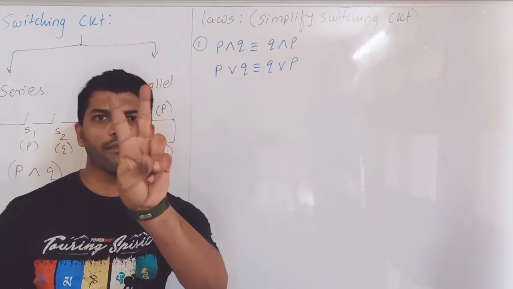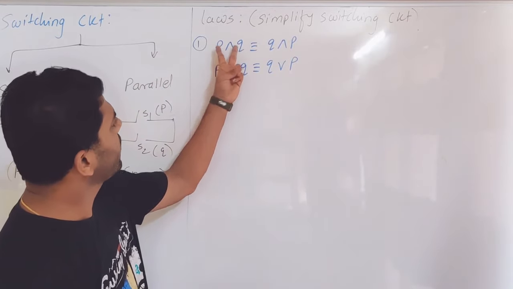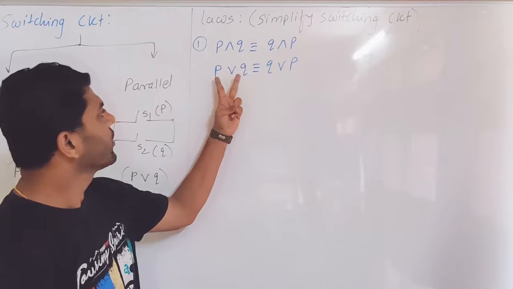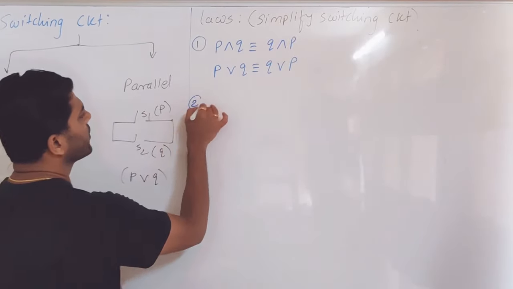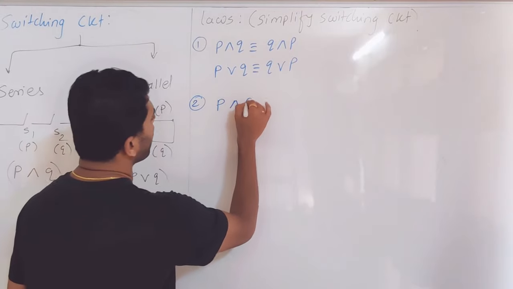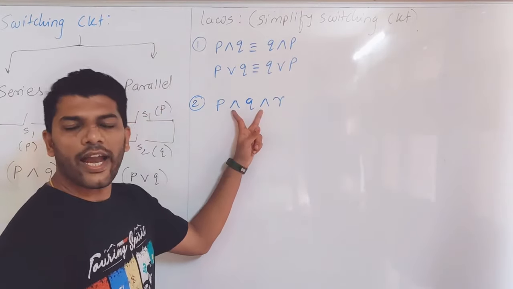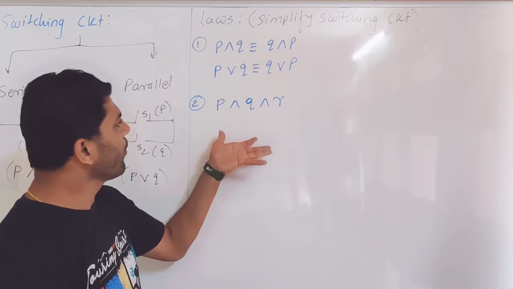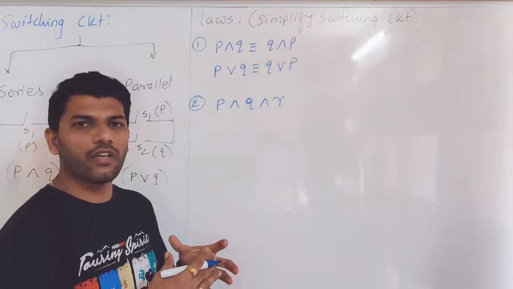So commutative law means this thing in AND and OR. P and Q is logically equivalent to Q and P, and P or Q is logically equivalent to Q or P. Then the second one is associative law. What if you find two AND statements? There is no meaning of preference.